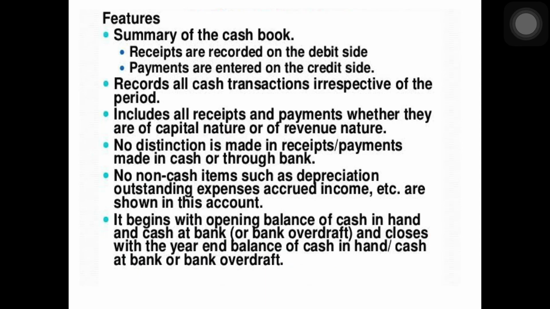No distinction is made in the receipt or payment made in cash or through bank. No non-cash items such as depreciation, outstanding expense, accrued income, bad debts, RDD, all these things are shown in this receipt and payment account. Basically, it's a cash book, so we don't show these things. Then it begins with the opening balance of cash in hand and cash at bank or bank overdraft, as the case may be, and closes with the year-end balance of cash in hand or cash at bank or bank overdraft.